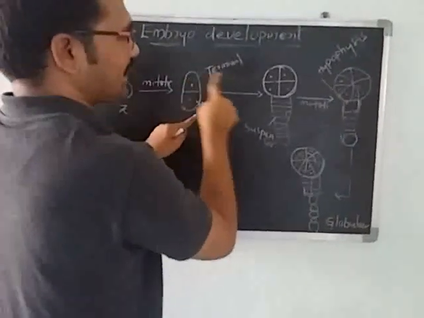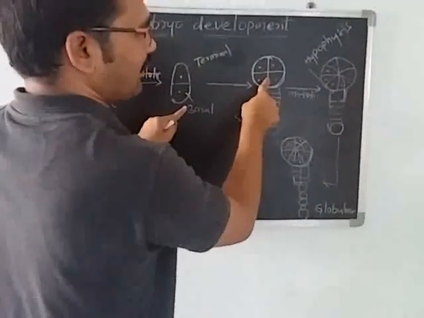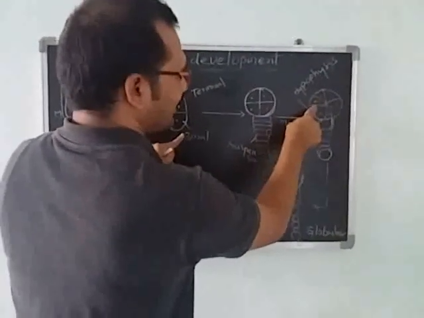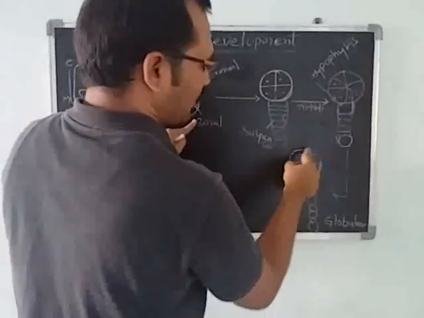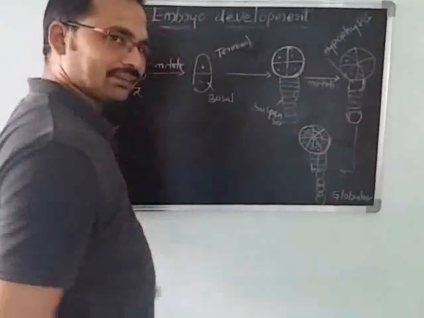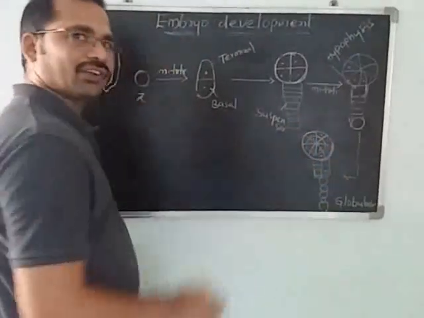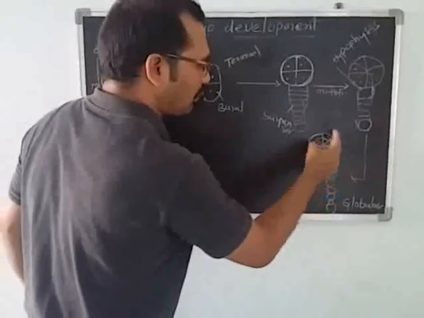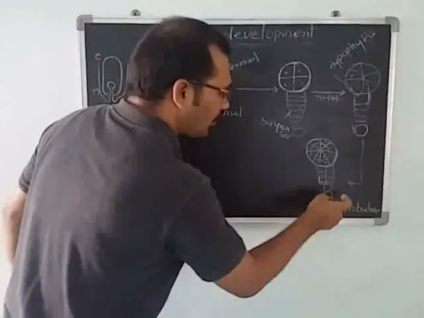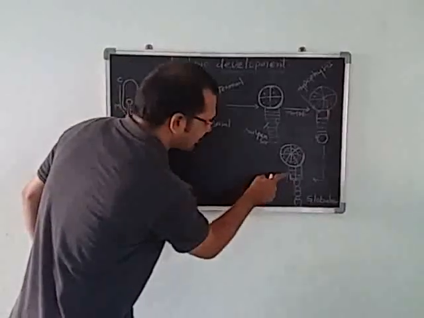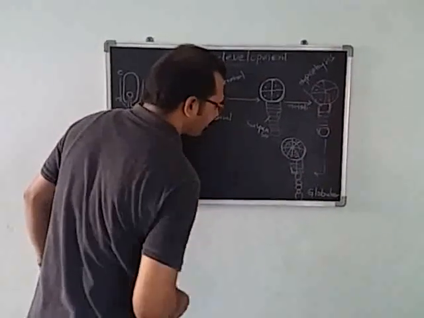The terminal cell develops into four cells, called the proembryonal quadrant, then the octant, and this is called the globular embryo. The basal cell develops into the suspensor. This is the globular stage of the embryo.